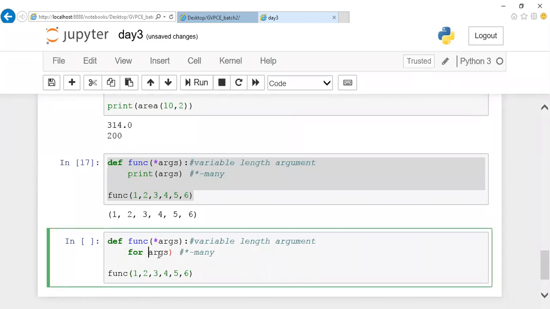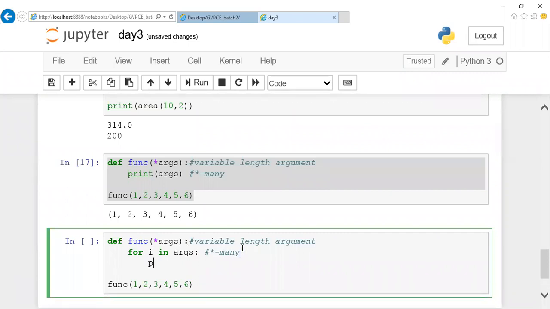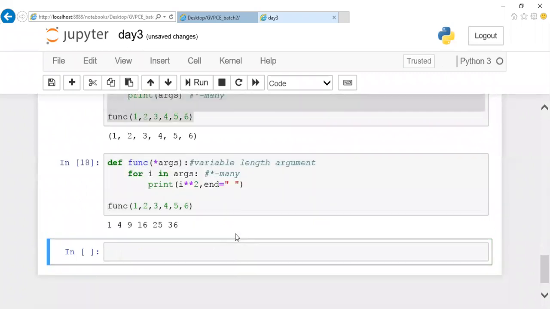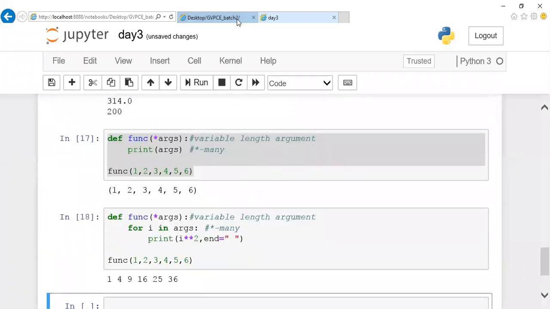I can put a for loop: for i in args. Whatever the values, this is treated as a tuple, guys, so the values will be taken one by one from your tuple. If you just want to do some power operation, I can mention i power 2 and let me give end with space. The same program, I'm just writing in a more extensive way, guys. Don't be worried about it.